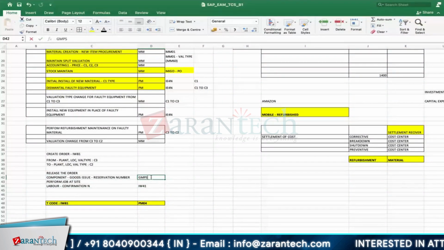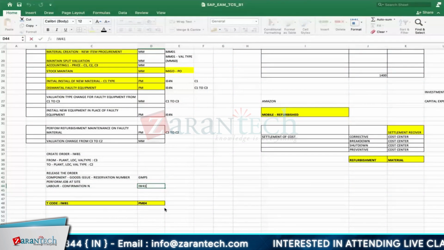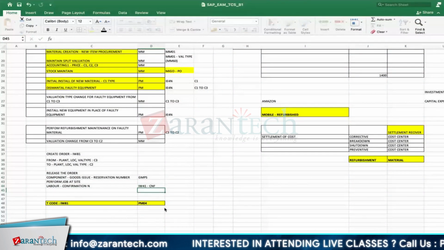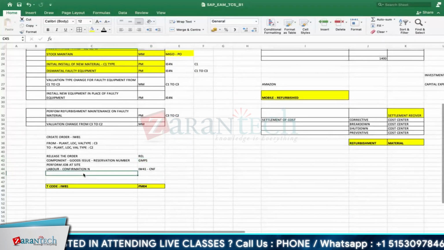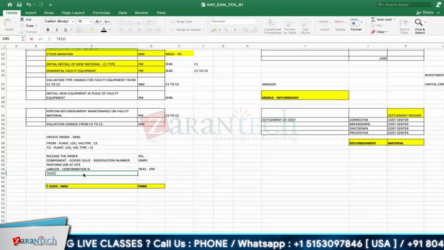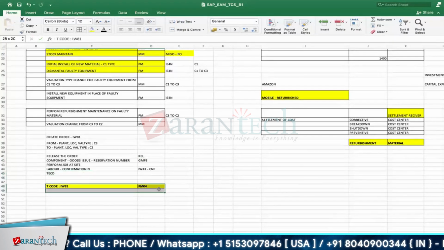My status will be GMPS. Okay, I will show you that. Once I do the IW41, then status will be CNF. Here, once I release, status will be released. After this, what we will do? TECO. Okay, technically complete. No confusion in this.